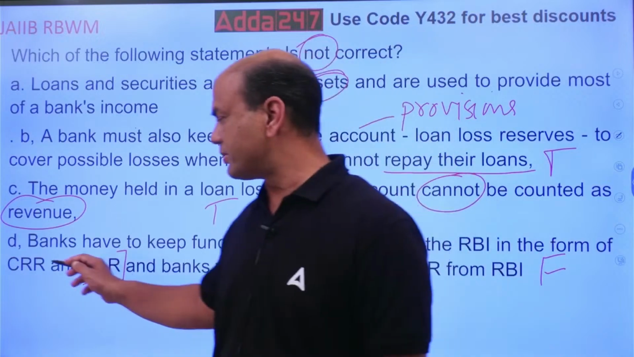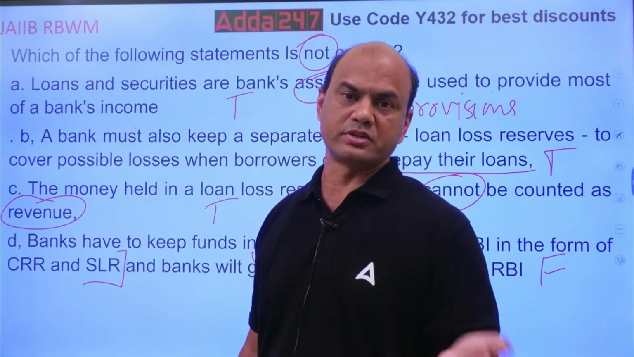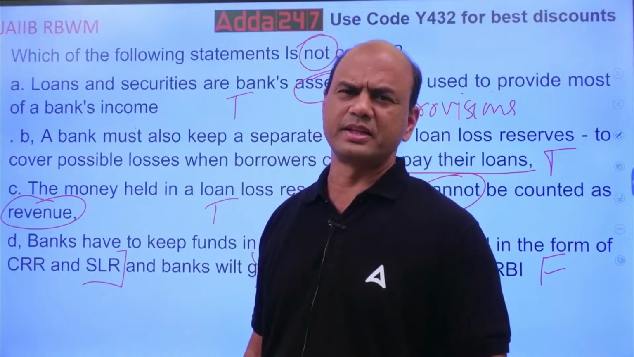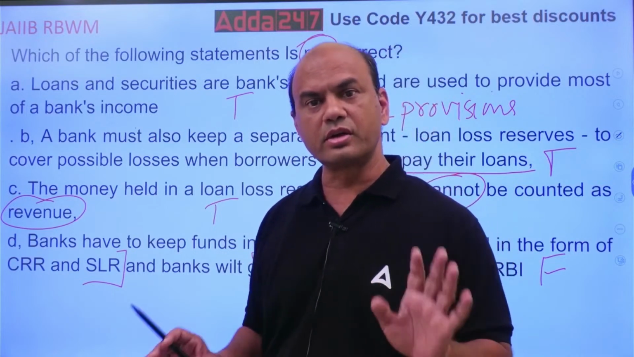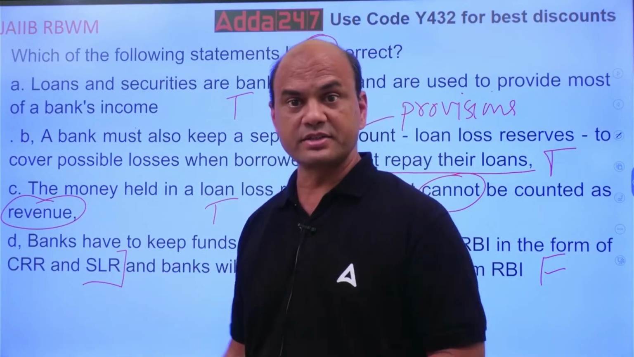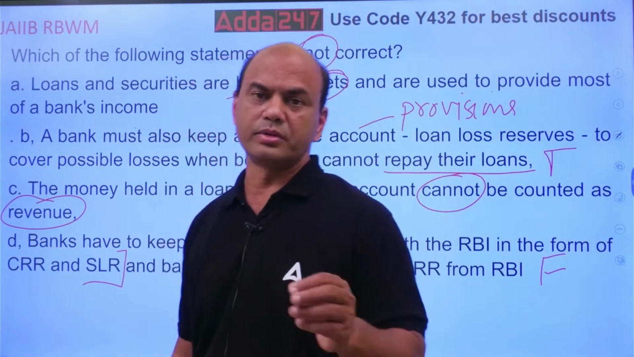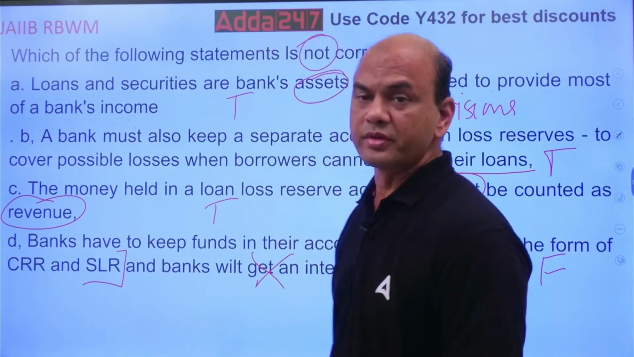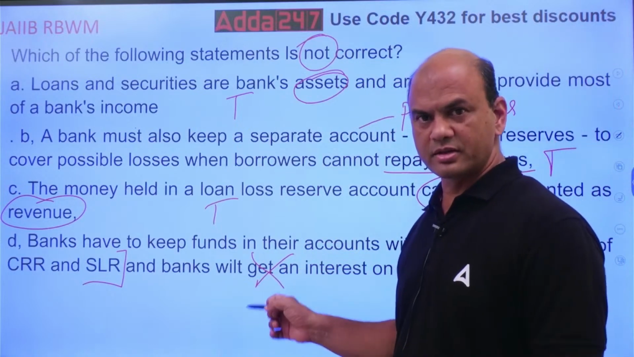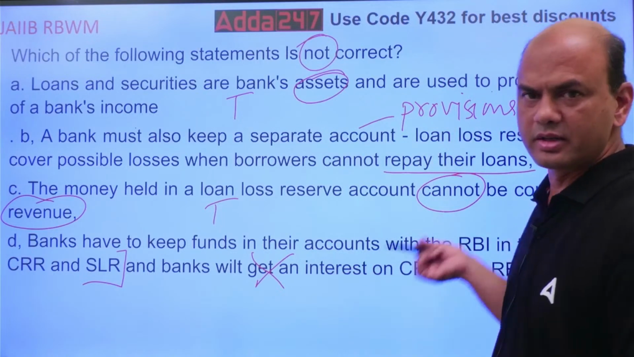Now CRR can be kept in T-bills also and cash also, gold also. All the three were allowed. But now the latest circular says that only with the current account you have to keep it. Some banks keep it as physical cash. Now RBI says nothing doing. Keep a separate account, put it in that account. So this statement is false. That was additional information. The correct answer over here is banks will get an interest is wrong. Bank will not get an interest.